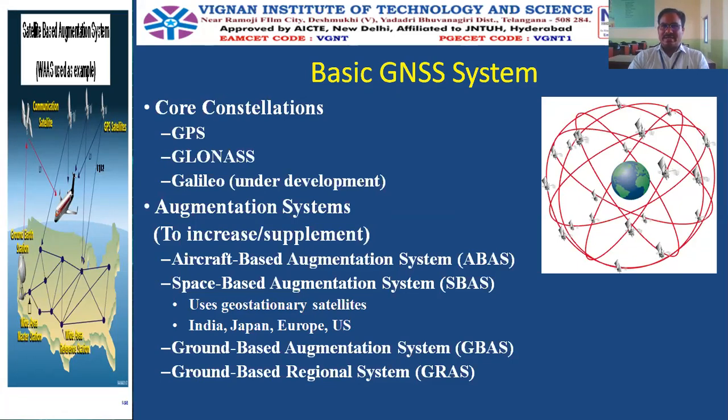But majorly, there are three setups developed. One is GPS, the second one is GLONASS, and the third one is Galileo. And one interesting term introduced here, which was not discussed earlier, is augmentation. An augmentation system is nothing but a way to improve the quality of measurement or the quality of navigation. Navigation is nothing but the process of tracking an object or a user. Why is there a necessity to improve the quality?